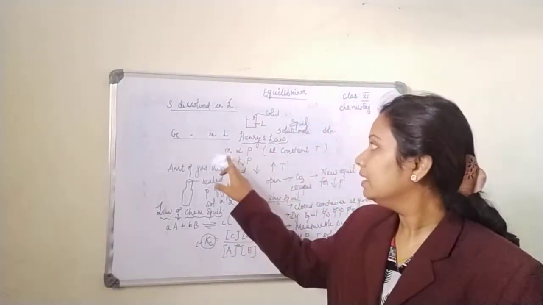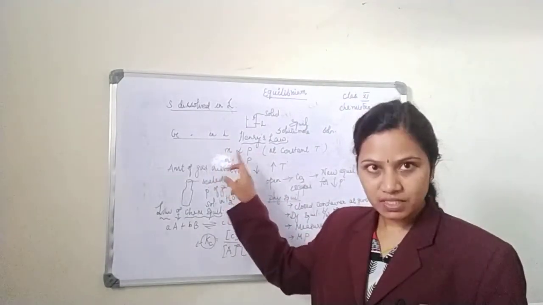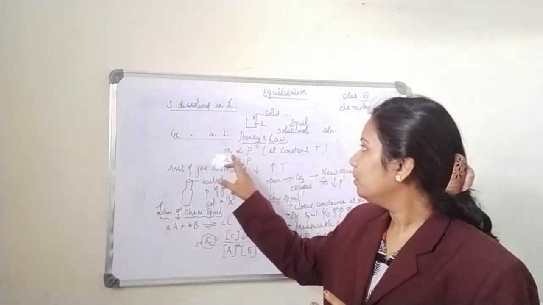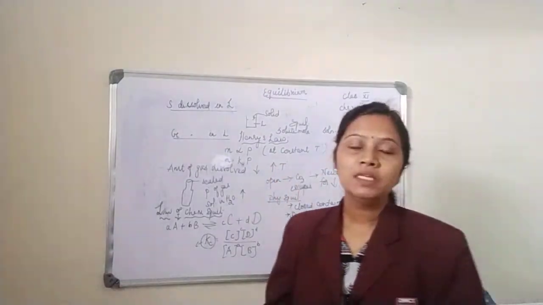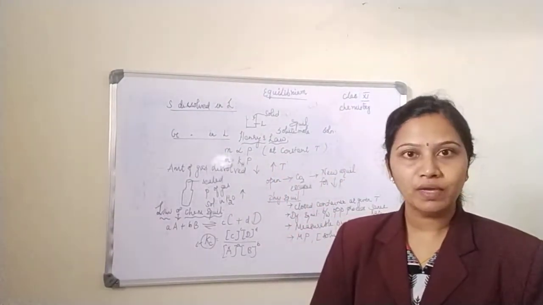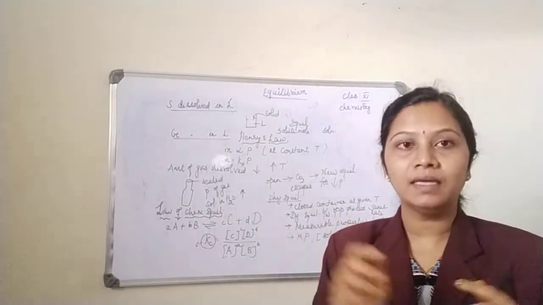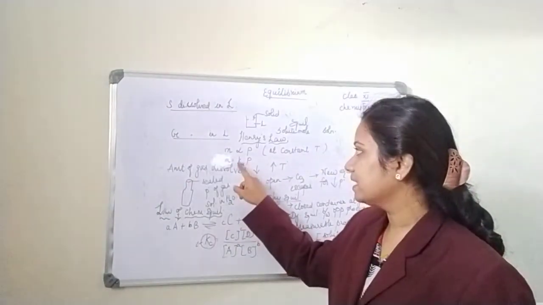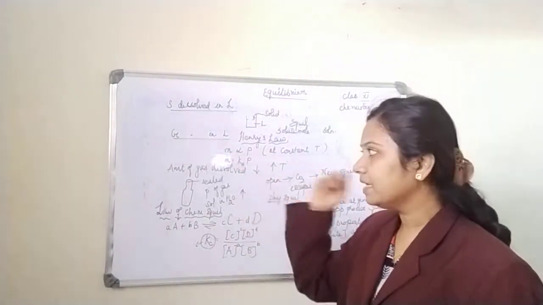I am repeating. The given mass of a gas which is dissolved in a given mass of a liquid should be proportional to the pressure of the gas at constant temperature. We know whenever we remove a proportionality, we will introduce a constant. The constant added here is Kh, which is nothing but Henry's constant. This is called Henry's constant.